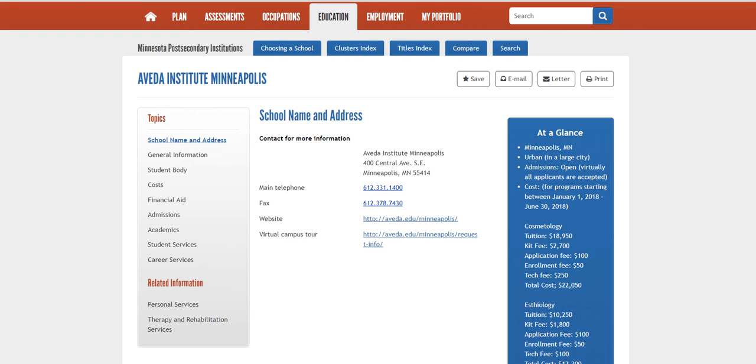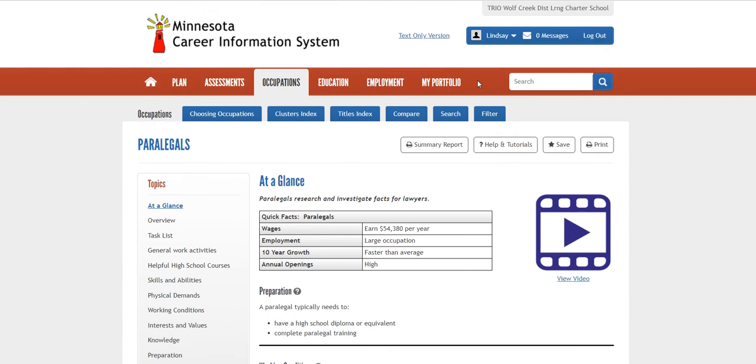So that's one way to find it. If there's a school that you know the name and you just want to get a little bit more information, that's a great route to go. Another way that you can find institutions using MCIS is looking at institutions that offer a specific program of interest.